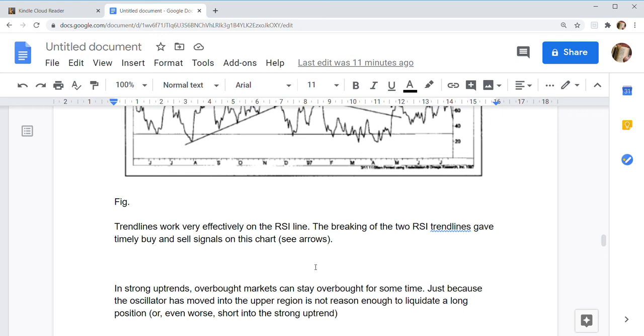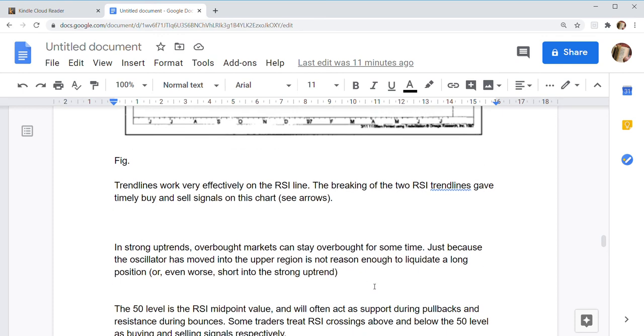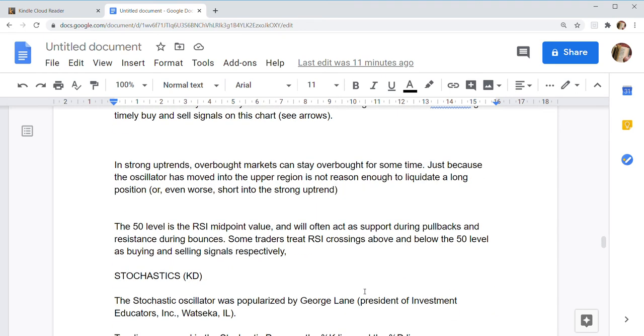In strong uptrends, overbought markets can stay overbought for some time. Just because the oscillator has moved into the upper region is not reason enough to liquidate a long position. The 50 level is the RSI midpoint value and will often act as support during pullbacks and resistance during bounces. Some traders treat RSI crossing above and below the 50 level as buying and selling signals respectively.